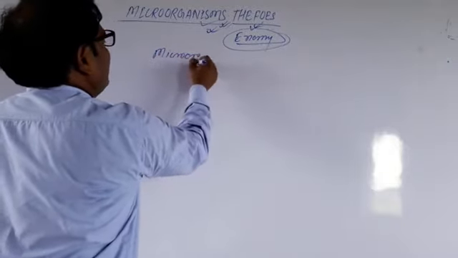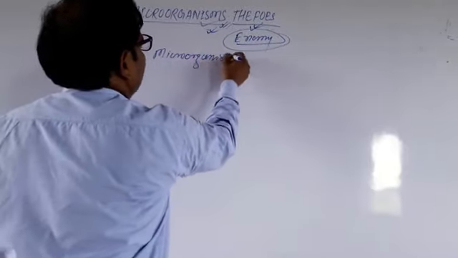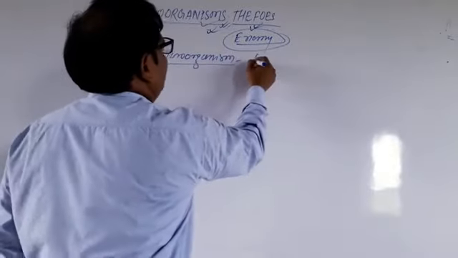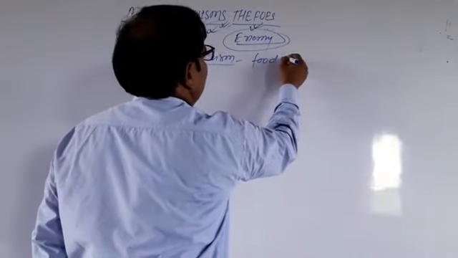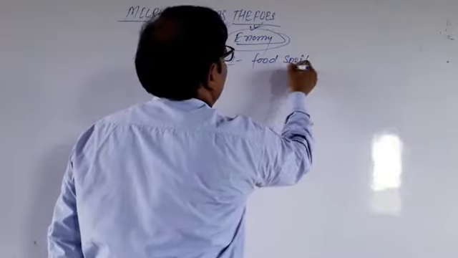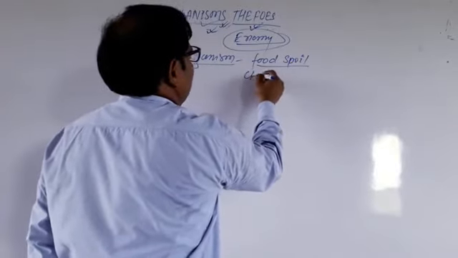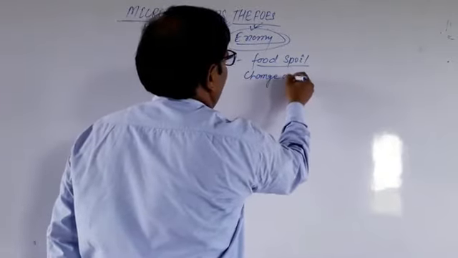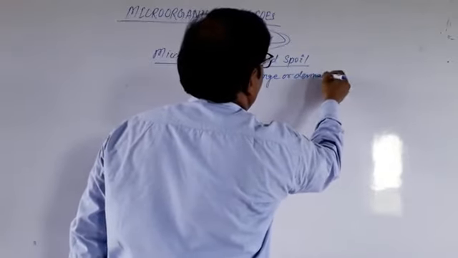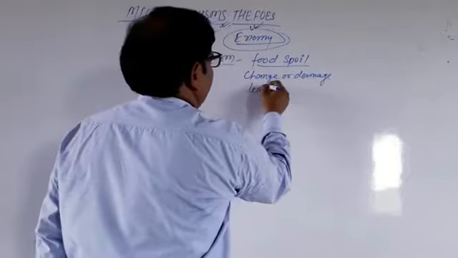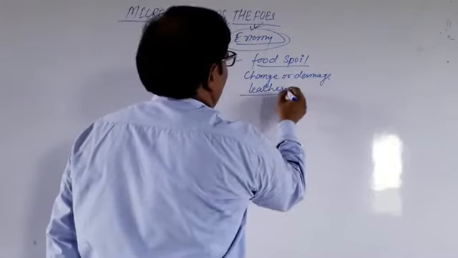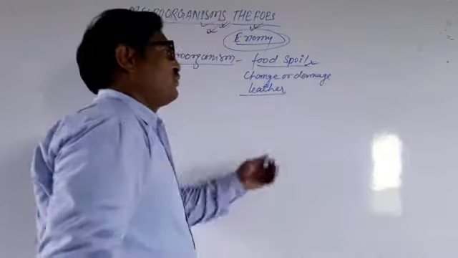Microorganisms can damage different kinds of food. They can also spoil the food. They can also change or damage leather. So in food poisoning, the food is spoiled.